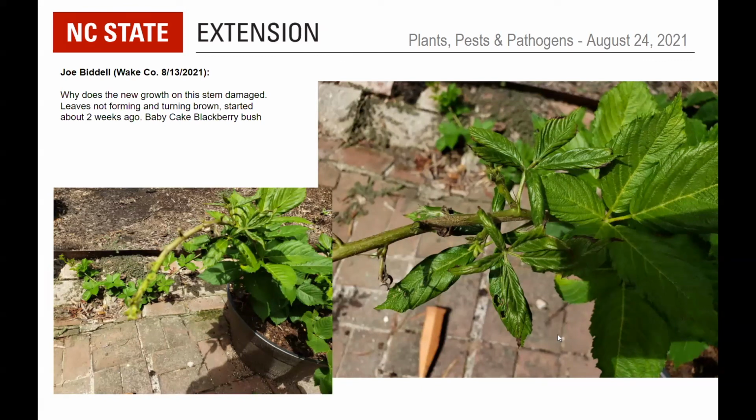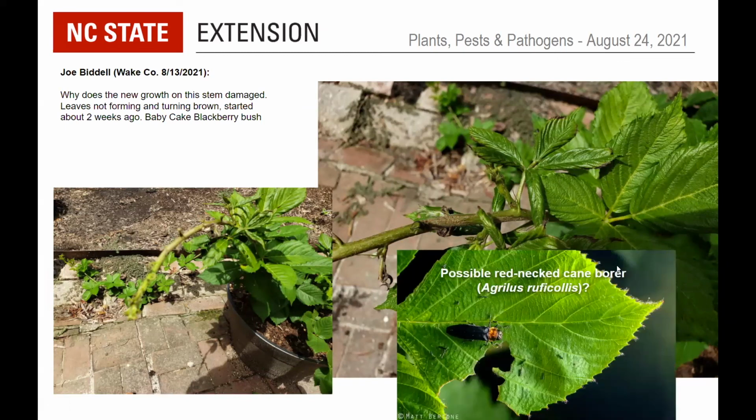So Mike and I looked and noticed that there's some scabbiness here on the stem, which could be from a couple things. One of my thoughts was perhaps redneck cane borer. So this buprestid jewel beetle, the larvae make galls in the stems of blackberry plants. The adults feed on the leaves, so it may be some of those holes in the leaves are from this species. But because it's in the stem, we would need to either see photos of what you've cut open. If you dissect the stem and find a larva in there, that could be a sign. Or if you were to send it in.